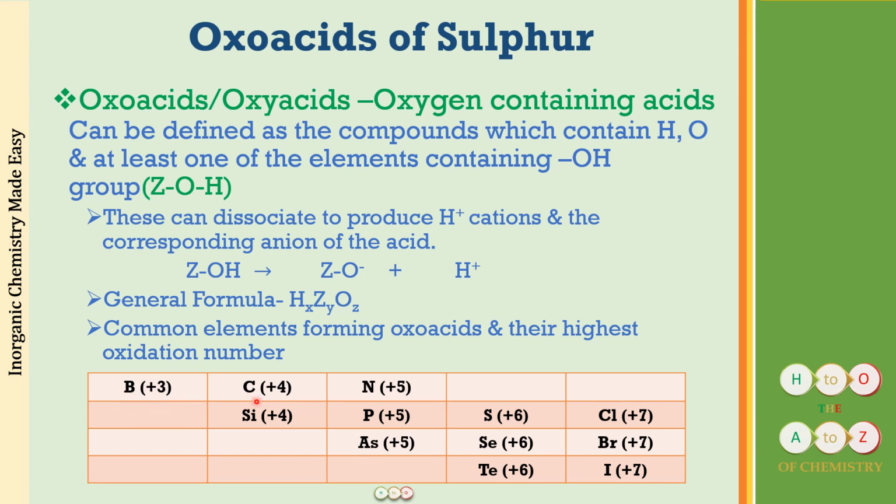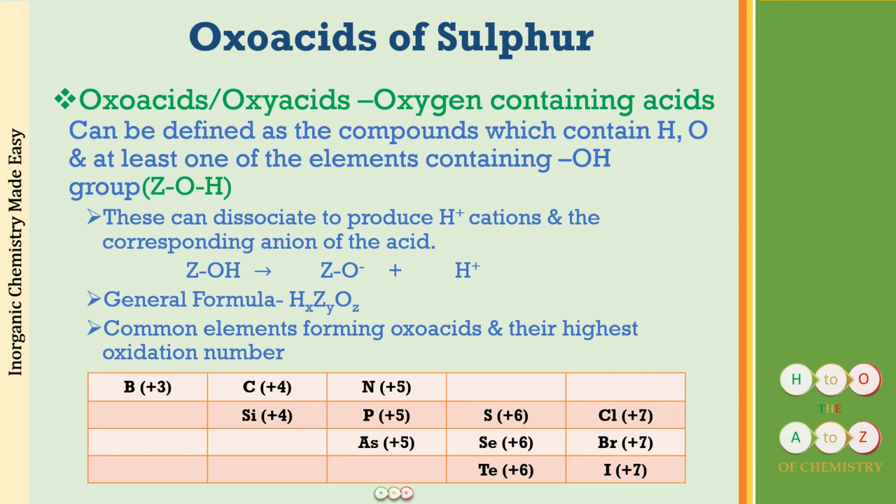For carbon, it is group 14. So 14 minus 10 gives 4 valence electrons, and 4 is the highest oxidation state for group 14 elements. Then for group 15, it is 15 minus 10, so 5 is the highest oxidation state. The oxygen family is +6, and the halogen family is +7. Fluorine also forms one oxo acid, but not many oxo acids are seen for fluorine, so that is not written here.